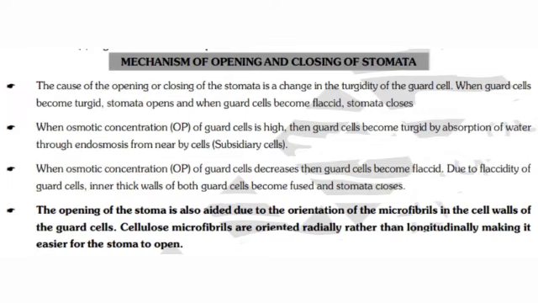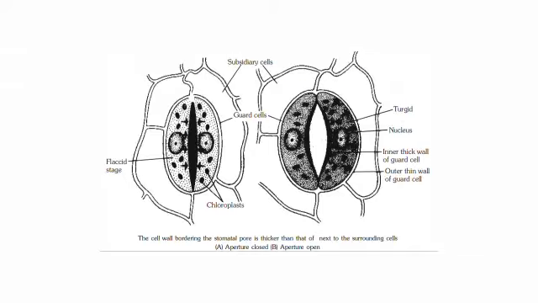When the osmotic pressure of guard cells decreases, then guard cells become flaccid. Due to flaccidity, the inner thick walls of both become fused and the stomata close. This is also aided by the orientation of the microfibrils in the cell walls of the guard cells.